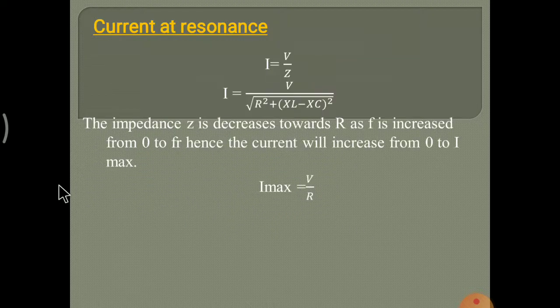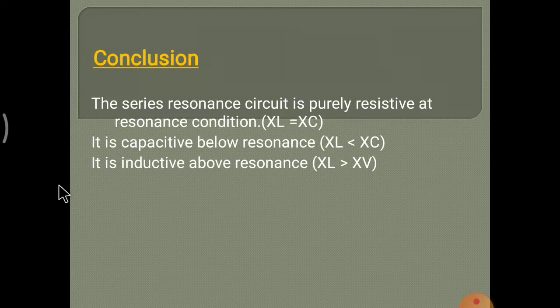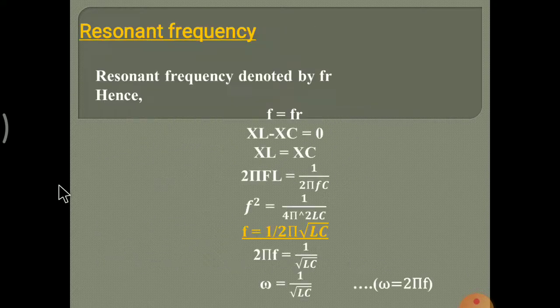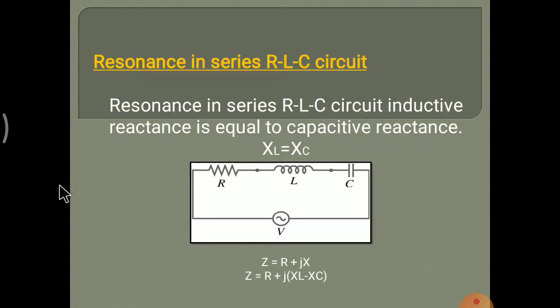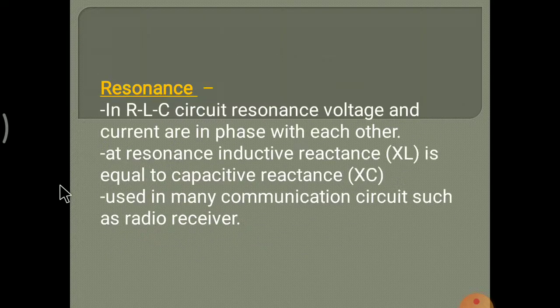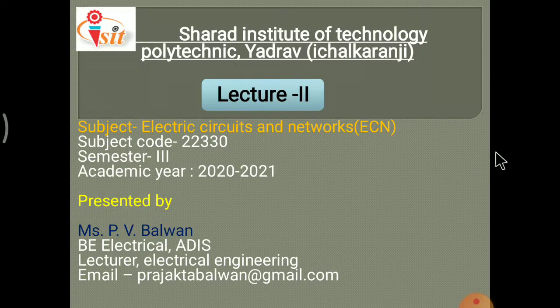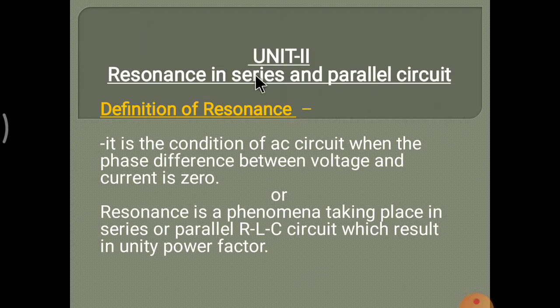In this lecture we saw the new chapter, the second chapter, that is resonant circuit. This is unit number 2, resonance in series and parallel circuit. This is lecture number 9. The first point is the definition of resonance.